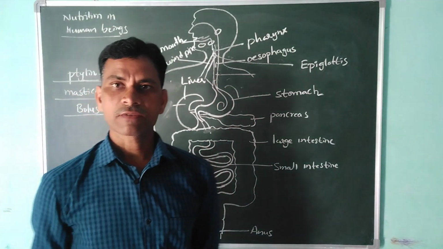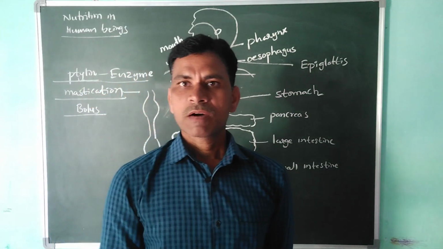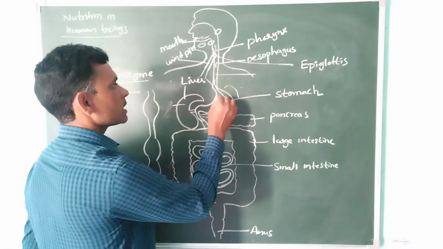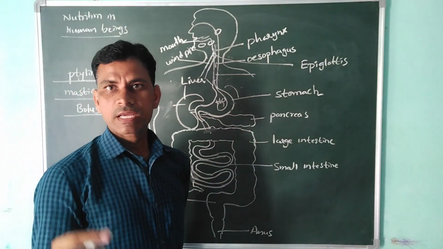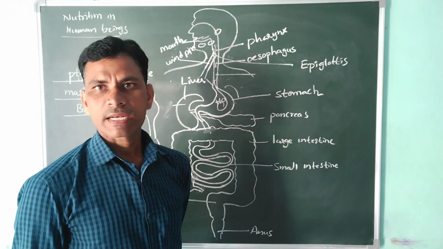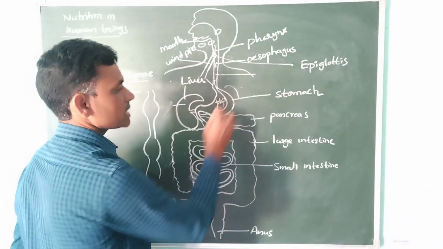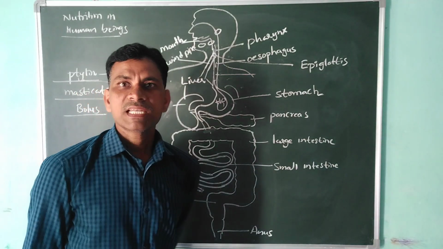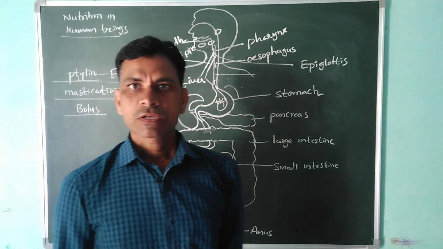So what is happening here? Food is broken down further with the help of some enzymes, and here one more thing is present: HCl, hydrochloric acid. This hydrochloric acid helps break down food, and it also kills harmful bacteria present in the food. Okay, what enzyme is released here? Pepsin. The pepsin enzyme is released by the stomach walls, and HCl is also released.